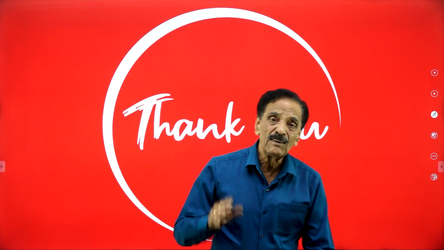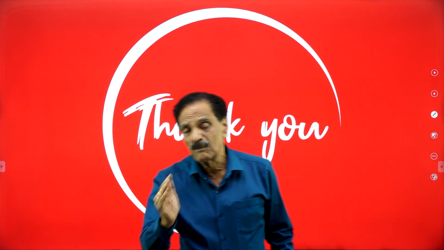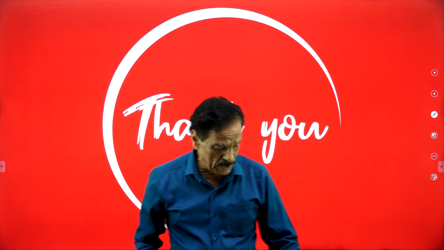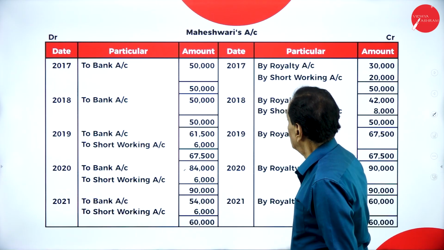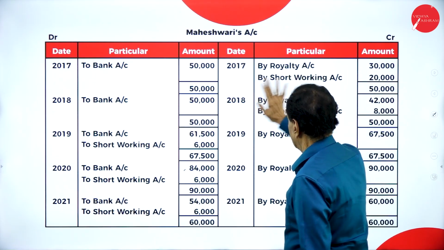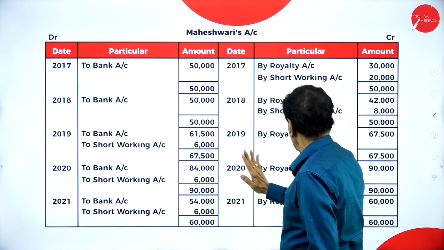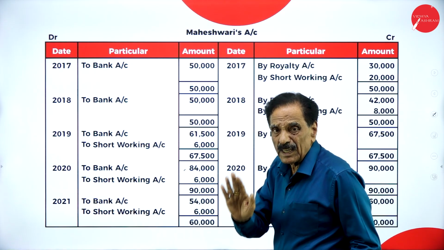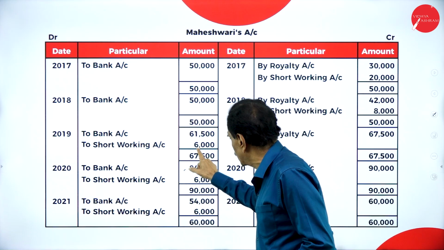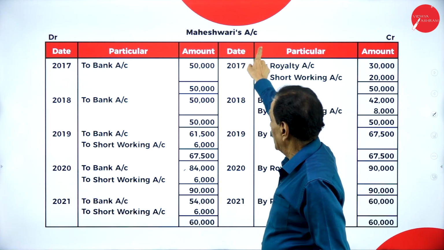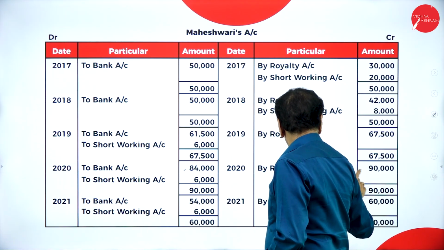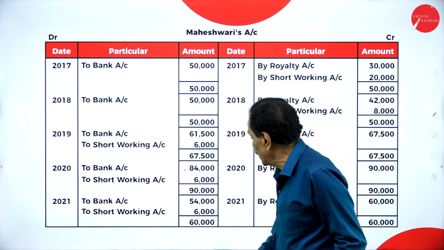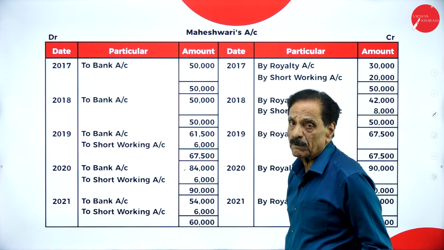So they have given only a chance that they can recover only to the extent of 6,000. This is most important. 50,000, short working is 20,000. Short working 8,000. But though the royalty is more, 67,500, he can recover only a maximum of 6,000. How much paid to the Maheshwari? 61,500. Next year, you are 90,000. How much he can recover? Only 6,000. How much is payable?